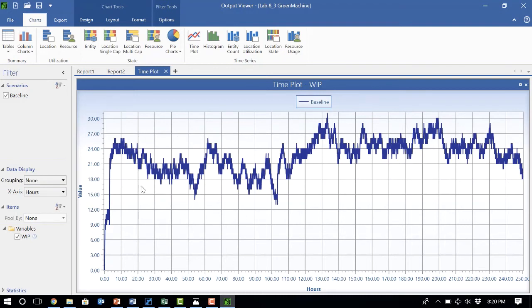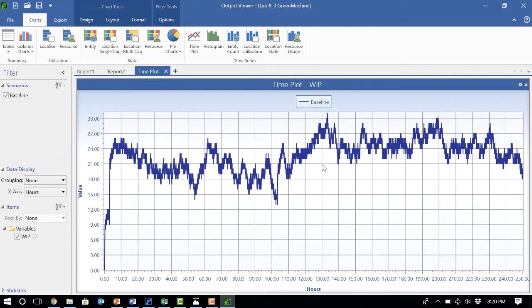The system was not really stable yet around this time. So I don't want this time of the simulation to be included in any calculations. When I report work in process, I just want to include these numbers because these are the numbers that are really representing how the manufacturing process works.